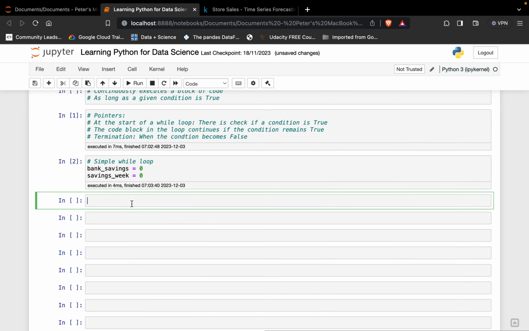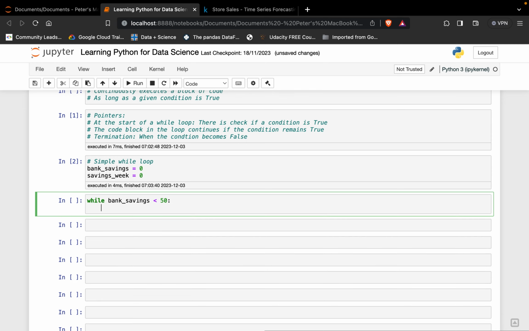The next thing we want to do is to start with a while loop. It's a simple while loop. It starts with the while keyword. Now, while bank_savings is less than 50, we'll put a colon here, because with a colon, that means we are going to have an indentation.